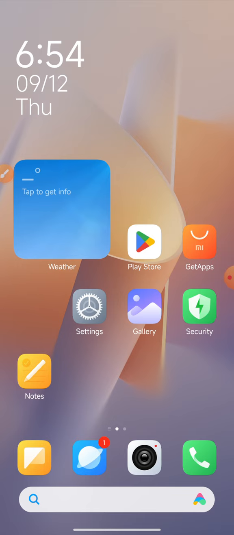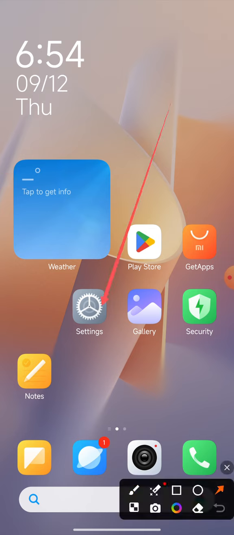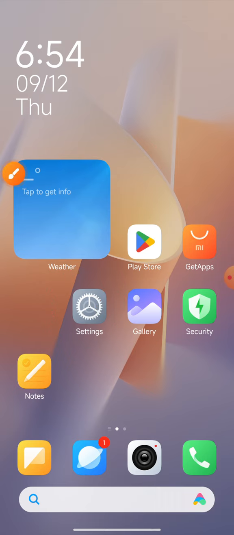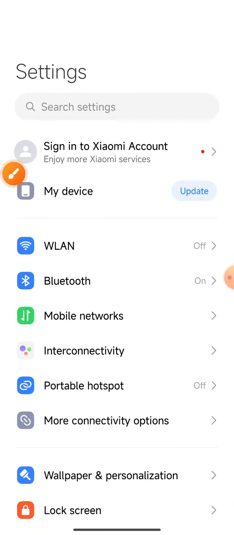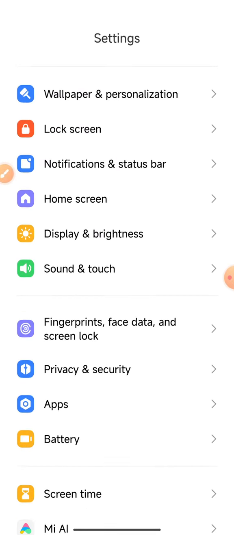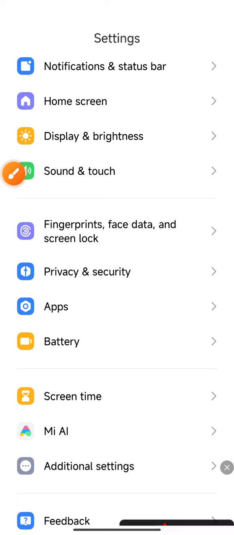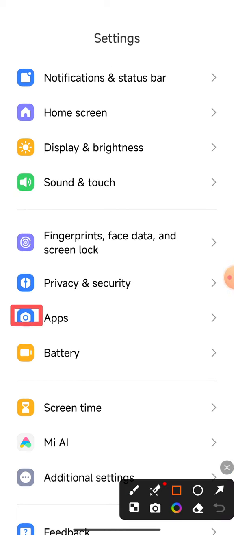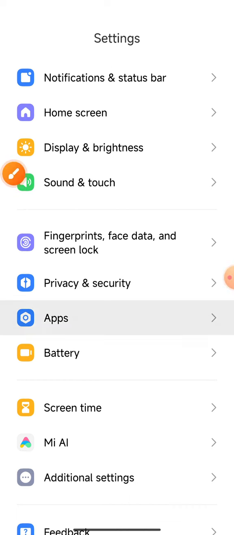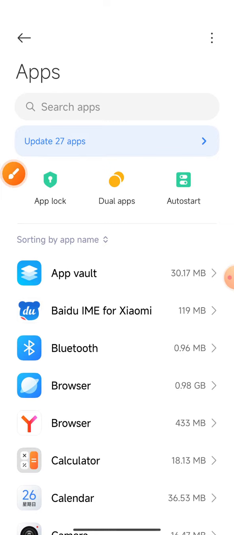Now first, open your mobile phone display and click this icon, and this interface shows on your mobile phone display. Now scroll down and click the apps option, and this interface shows on your mobile phone display.